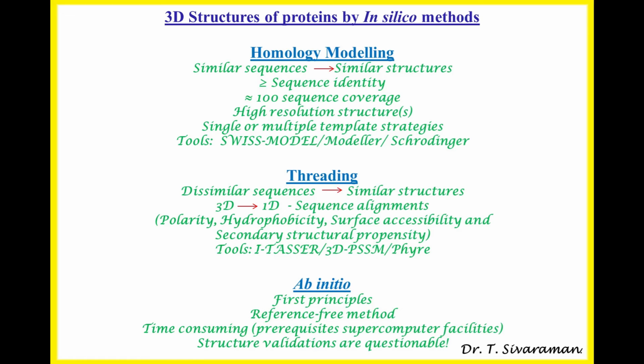The main difference between homology modeling and threading is that in homology modeling, the structures of the target and template will be very similar. In the case of threading, the three-dimensional folds of the target and template will be very similar. As I mentioned, ab initio is a template-free method. The method works on the basis of first principles. In other words, the three-dimensional structures of proteins can be predicted using first principles.